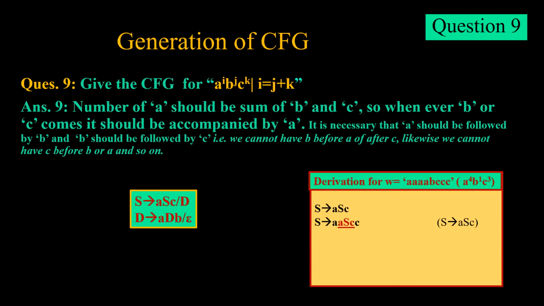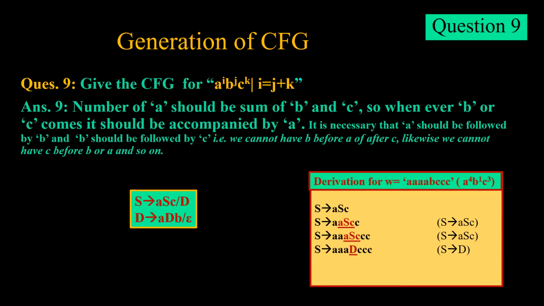So we are starting off with this S tends to aSc. We keep on deriving with aSc since we have 3c on the right side, which will match with 3a on the left side, and the fourth a will match with the b.